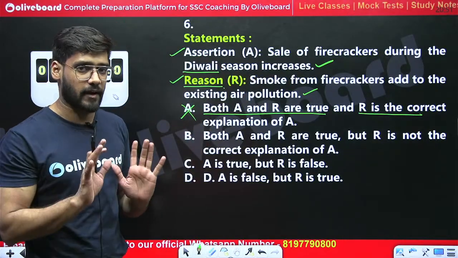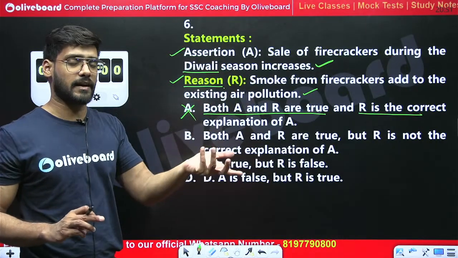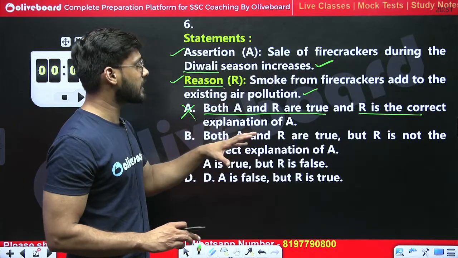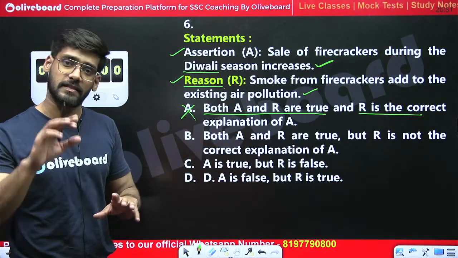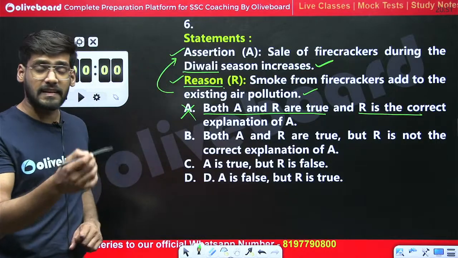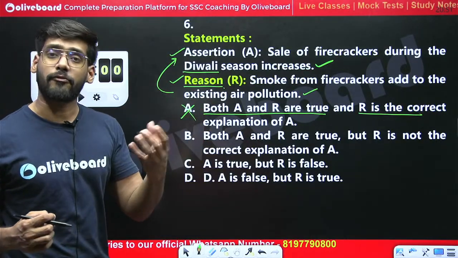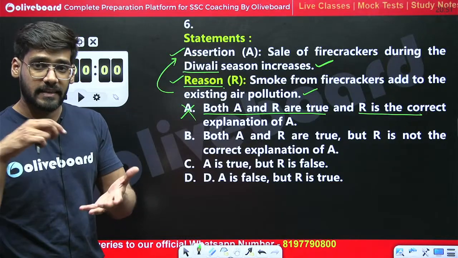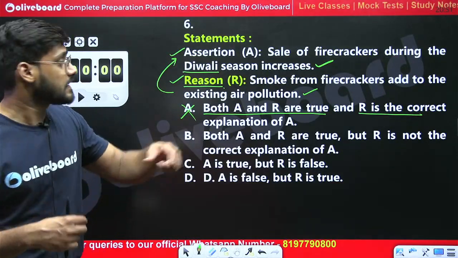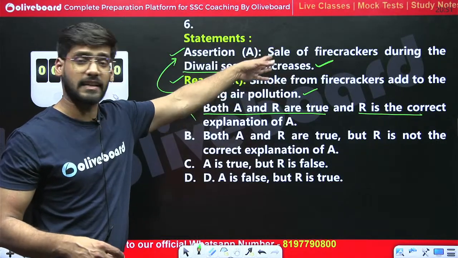Okay, we are satisfied that firecracker sale increases during the festival time. In the reason, it is said smoke from firecrackers adds to the existing air pollution. This is also true, but this reason is not satisfying the assertion. How can the smoke from firecrackers increase the sale of firecrackers during Diwali? No, it is not satisfying it.